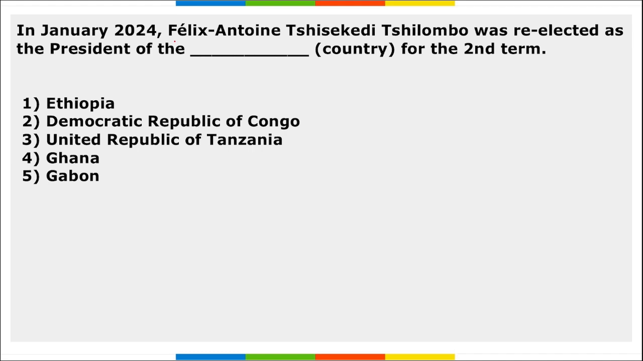Next, in January, Felix Antoine Tshisekedi has been recently re-elected as the President of the Democratic Republic of Congo for a second term, and he is set to be sworn in as the President of Congo on 20th of January 2024. Correct. For the first time he was elected in 2019.